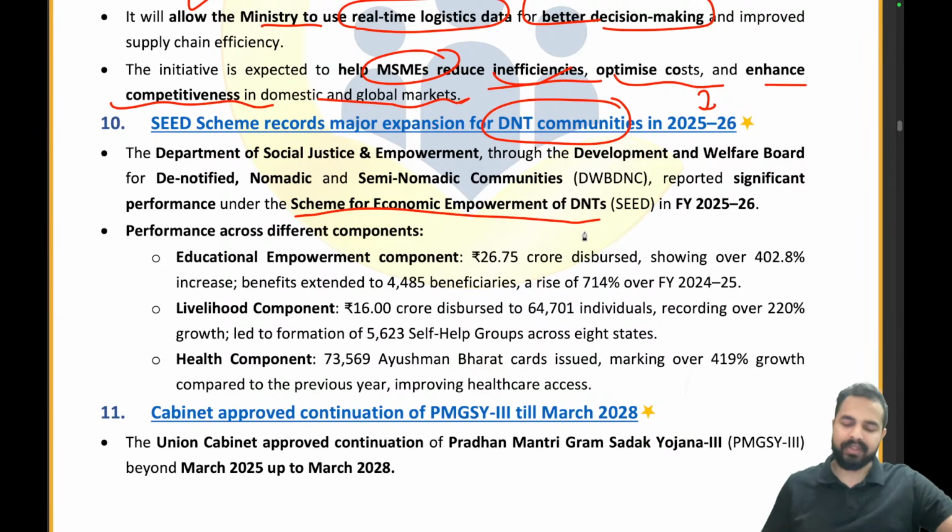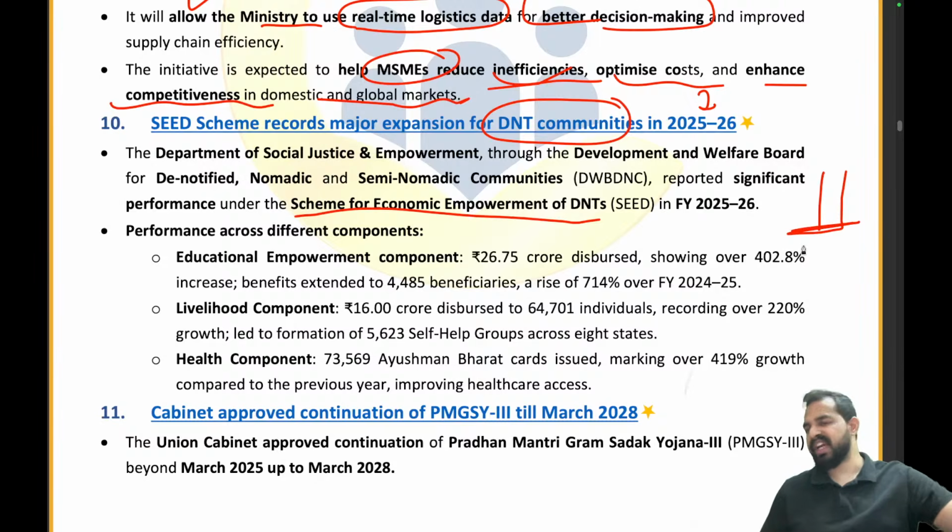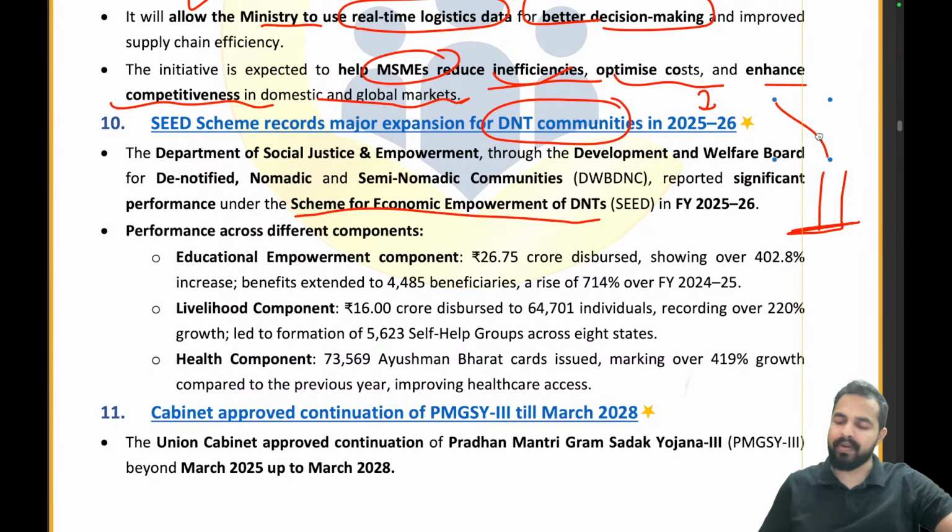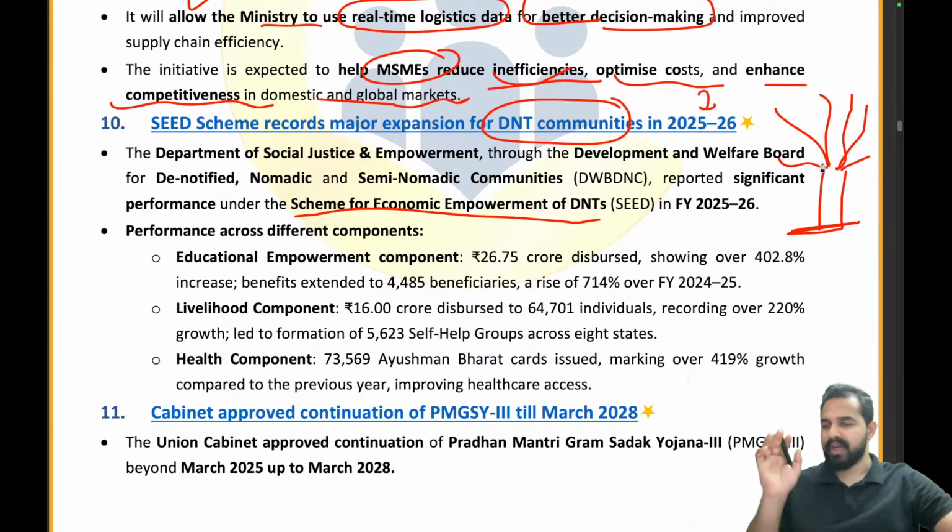See my dear friends, let's take an example that there is a tree which has no roots. It is not having any kind of root, and we want to empower that tree. Right now that tree is quite a sukha tree. It is not having any fruits, not any leaf. It is a very dry tree. We want to empower that tree. How can we do so?